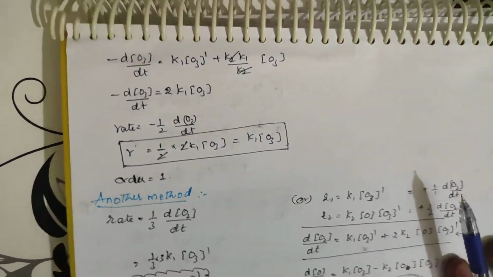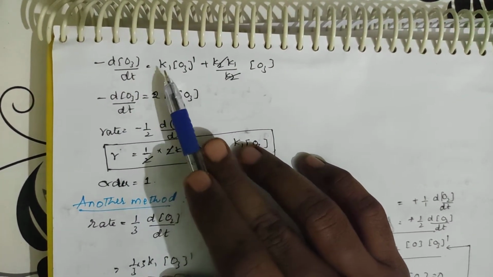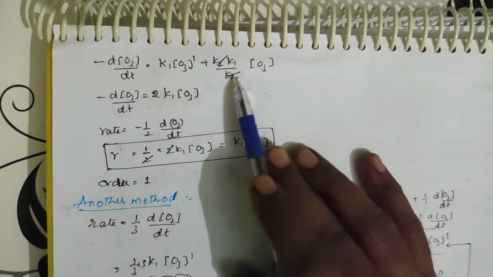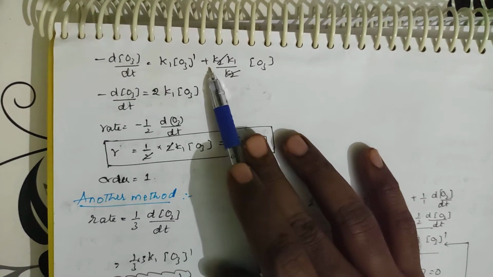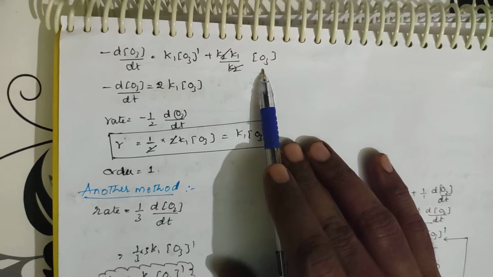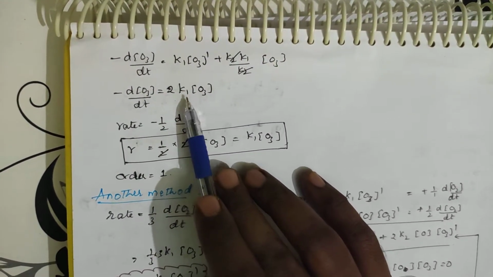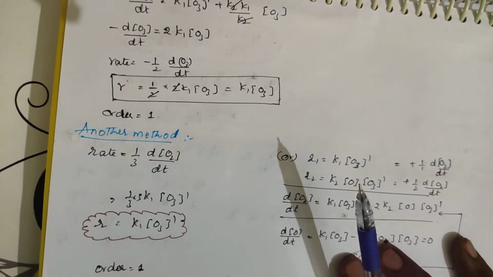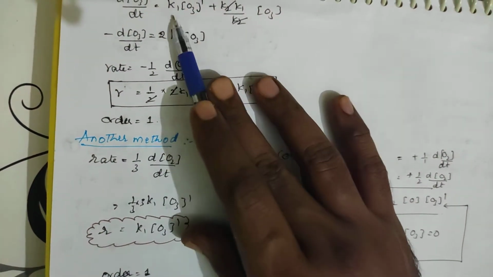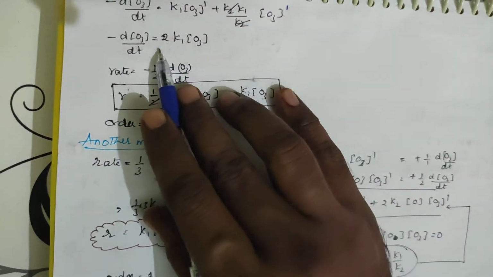Now what you are doing is minus d[O3]/dt is equal to K1 [O3]^1. In place of nascent oxygen, you will be getting K1 by K2. Already K2 is present, K2 into K1 by K2 instead of nascent oxygen, into O3. So minus d[O3]/dt is equal to 2 into K1 [O3]. Why? You are getting K1 [O3]^1 plus K1 [O3]^1, so you will be getting 2 K1 [O3].